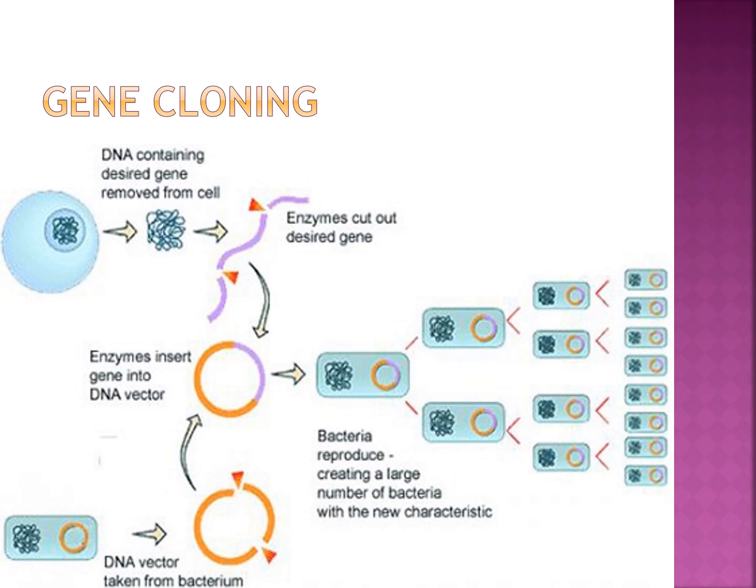Yes. Next one, development of Dolly. Dolly was the first cloned female sheep. Everybody open the book, page number 293.